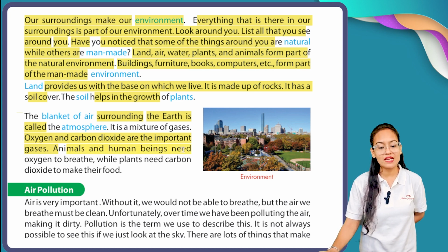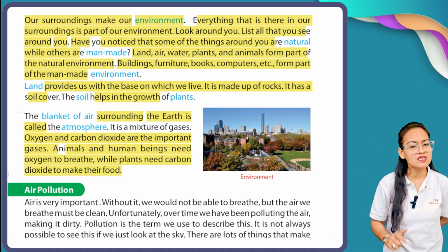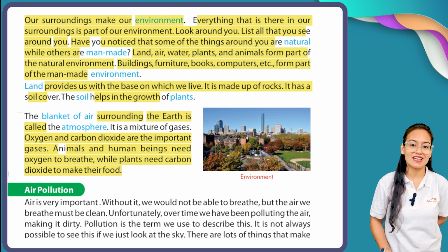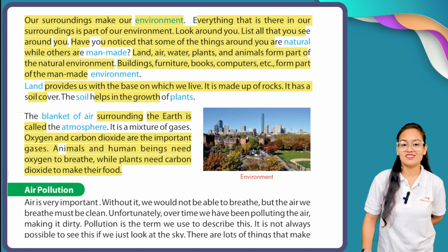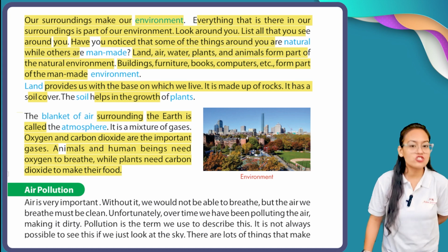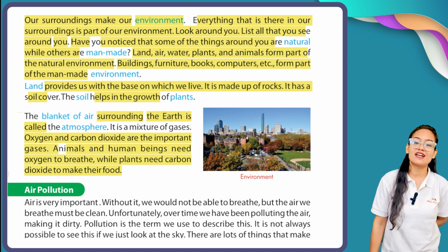Animals and human beings need oxygen to breathe, while plants need carbon dioxide to make their food. Among all those gases, why are oxygen and carbon dioxide the two most important? Because for the survival of human beings, oxygen is needed, and for the process of photosynthesis through which plants make their food, carbon dioxide is needed.